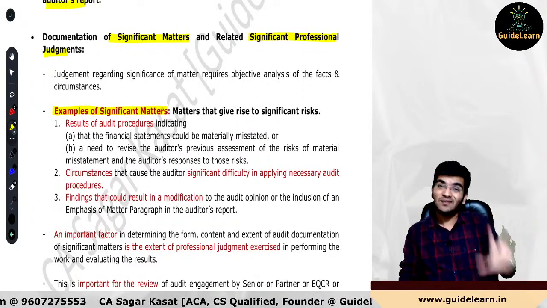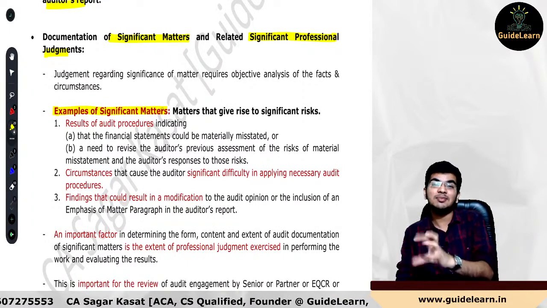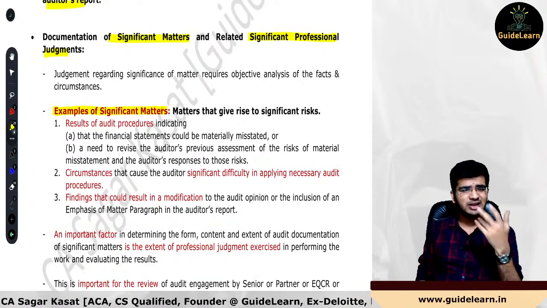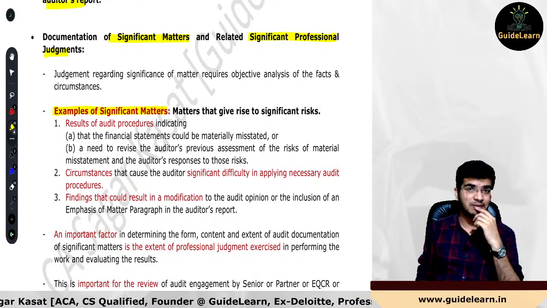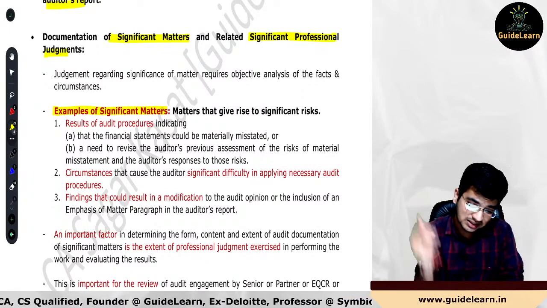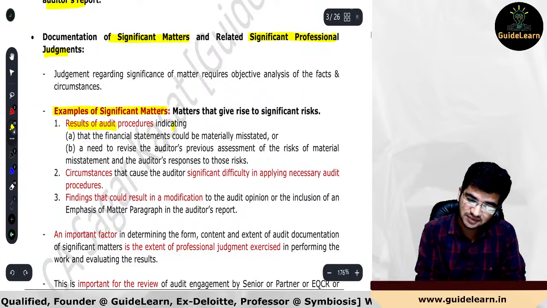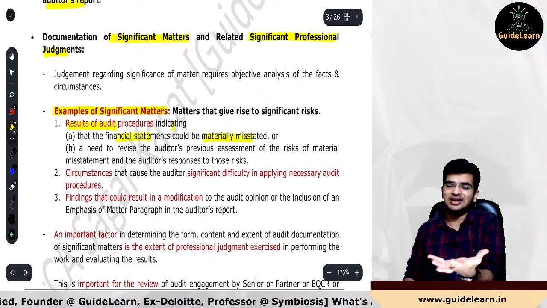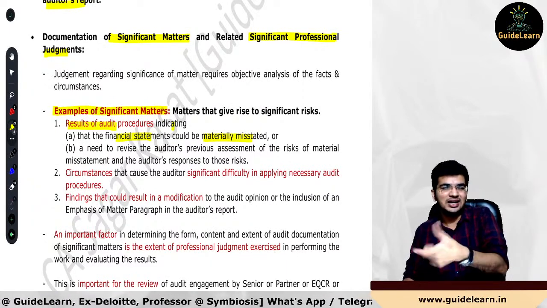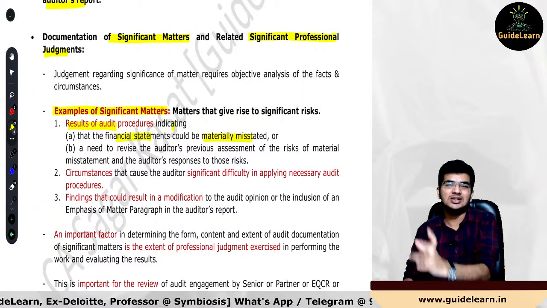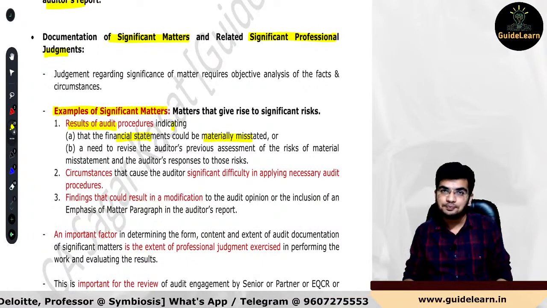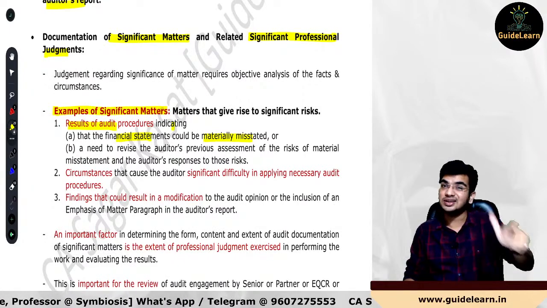Now that significant matter you have to consider accordingly, separately, for the purpose of audit. So that's what they are saying. Now how will we be able to identify such significant risk matters? Are you getting my point? That depends upon the very first thing: results of audit procedures indicating the financial statements could be materially misstated. Any matter which provides such results, where you find that it would be impacting the financial statements so that they are materially misstated, in that scenario that is your significant matter, because it is giving rise to significant risk.